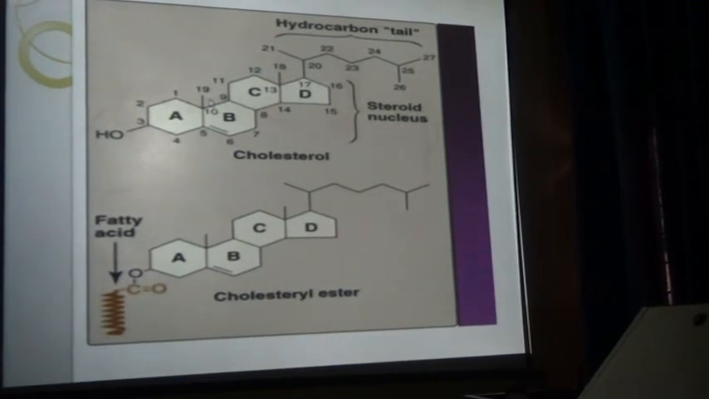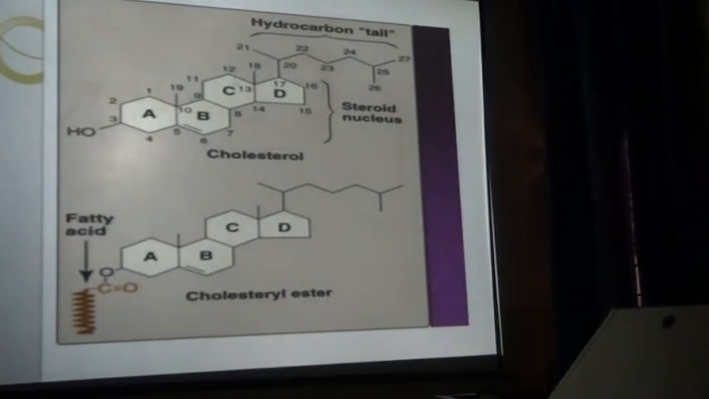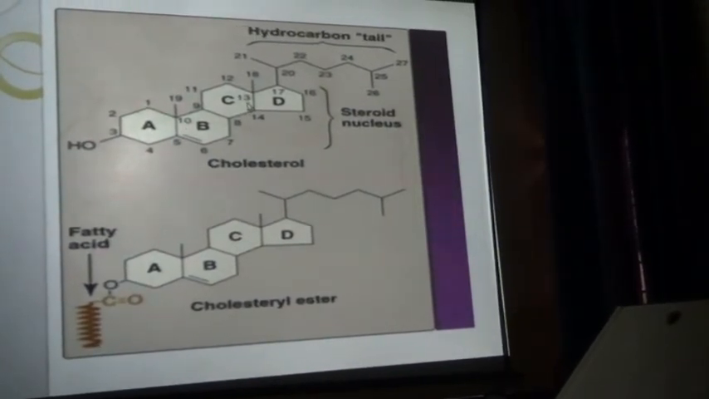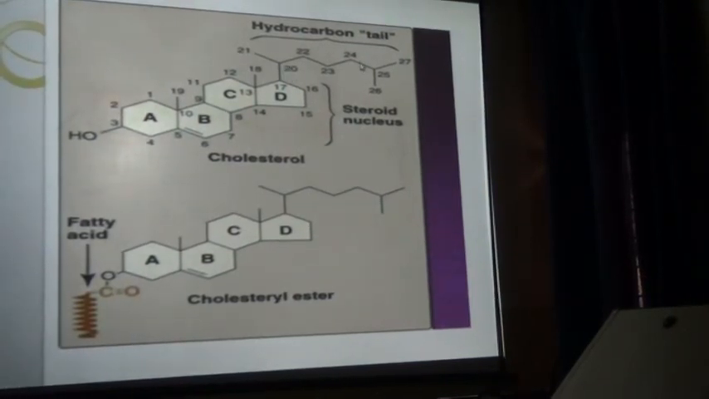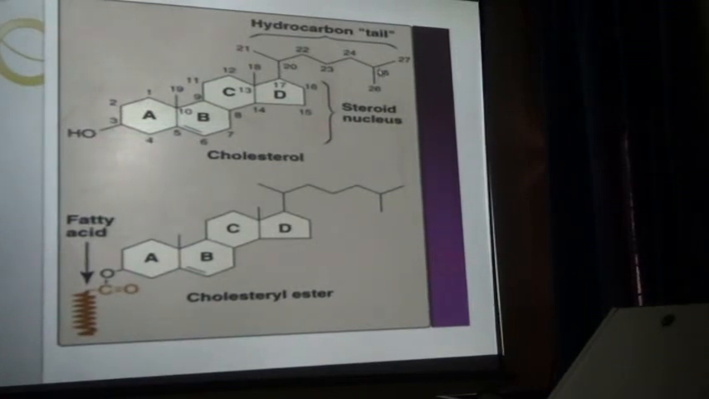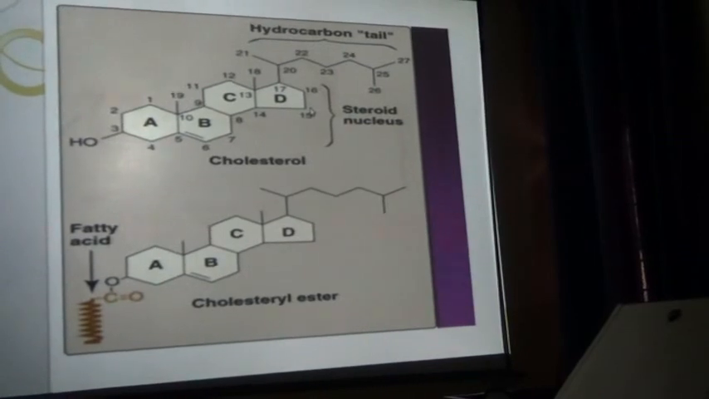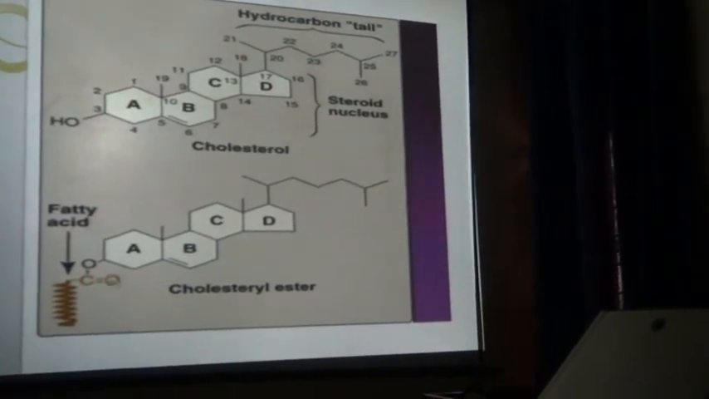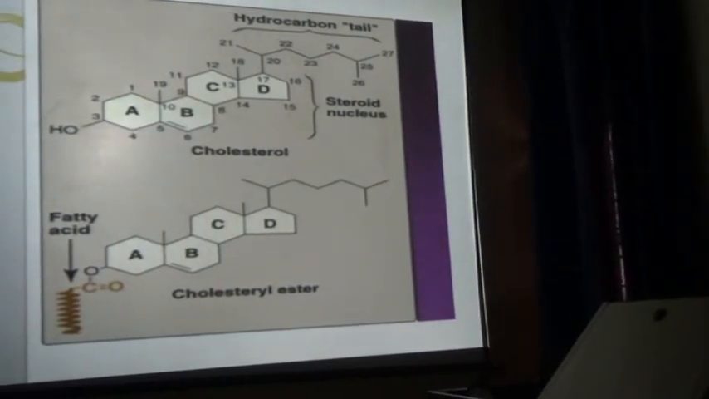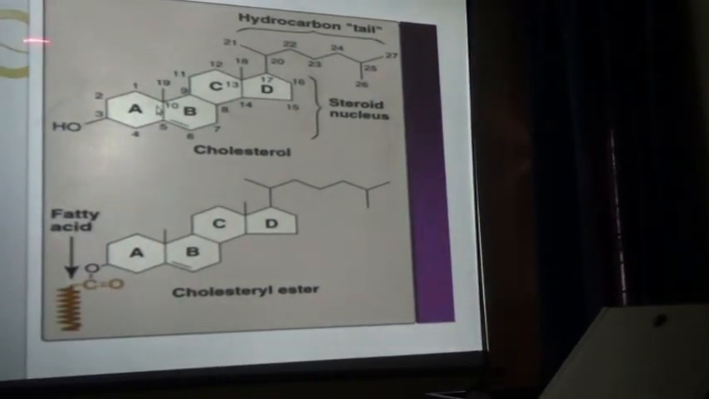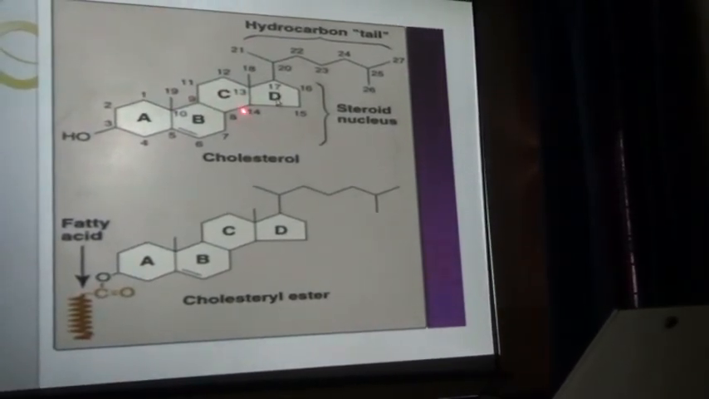The methyl side chains, numbers 19 and 18, start from carbon number 10 and carbon number 13. So this is the steroid nucleus, having a branched chain, the hydrocarbon tail. This is the complete structure of cholesterol, and the molecular formula is C27H46O. Cholesterol is always present in the ester form as well. Here you can see A, B and C are hexagonal rings, and D is the pentagonal ring.